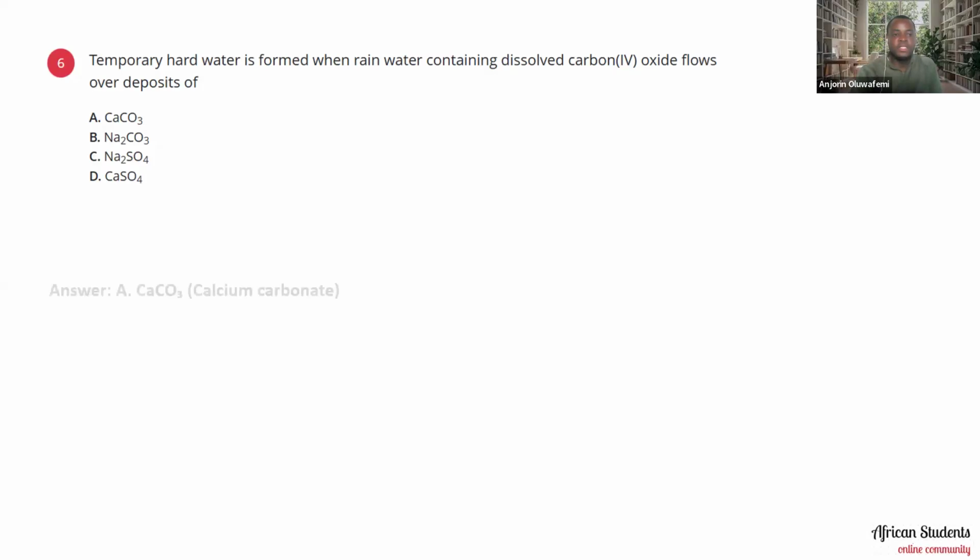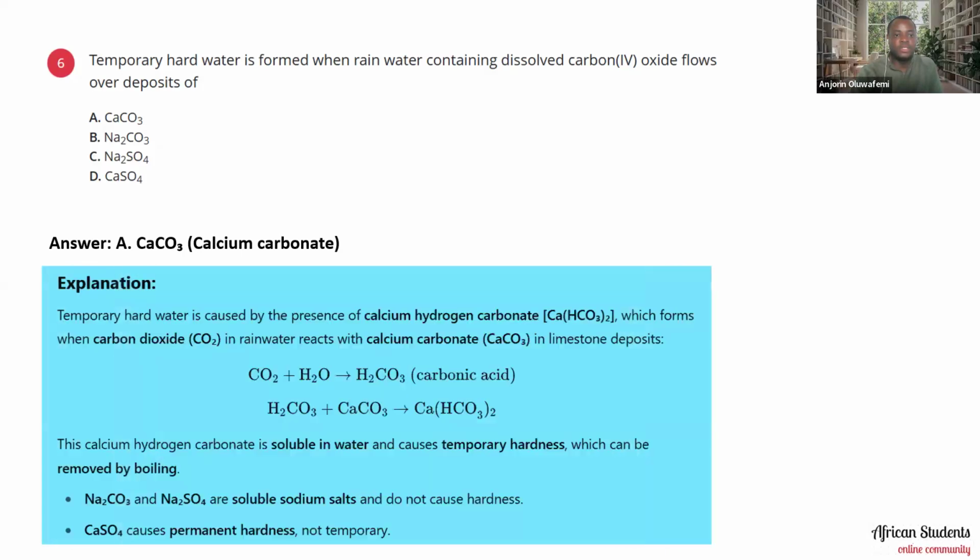Okay. And the correct answer is A, calcium carbonate. Basically, temporary hard water is caused by the presence of calcium hydrogen carbonate, which forms when carbon dioxide in rainwater reacts with calcium carbonate in limestone deposits. So the reaction is what we can see there. CO2 plus water gives us carbonic acid. Then the carbonic acid reacts with calcium carbonate, and gives us calcium hydrogen carbonate. Now, this calcium hydrogen carbonate is soluble in water and causes temporary hardness, which can be removed by boiling.